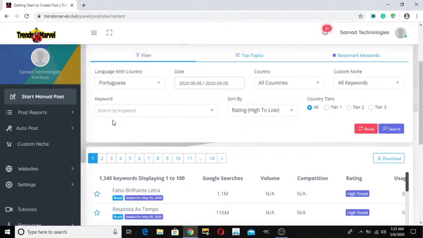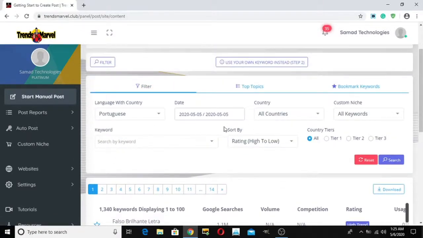So coming back to the main page, the most important feature of Transmarver is that you can find high traffic, high trending keywords with minimum or no competition, which you can analyze by checking out the number of Google search results. Transmarver will give you keywords that are high trend but have a very small number of Google search results. So if you work on those keywords, you will see some instant traffic and results.